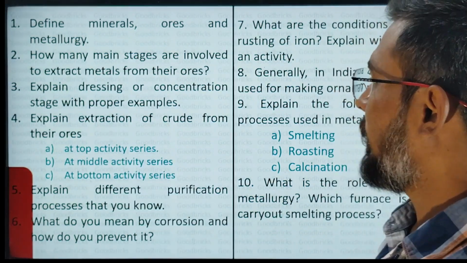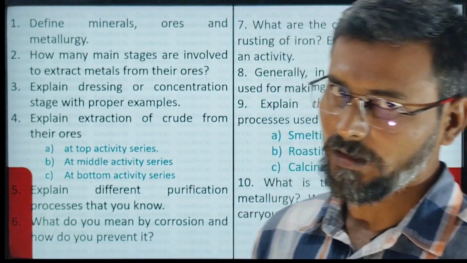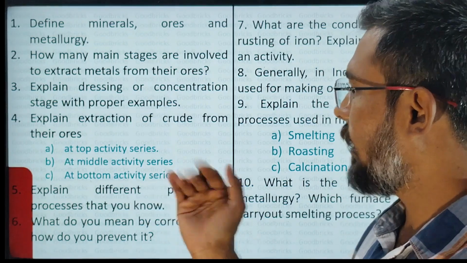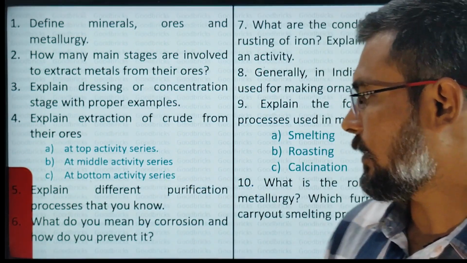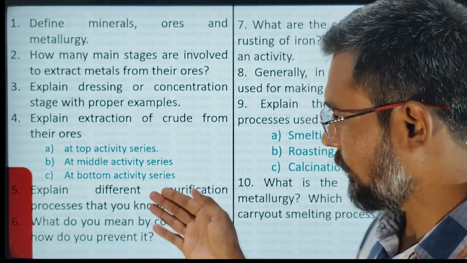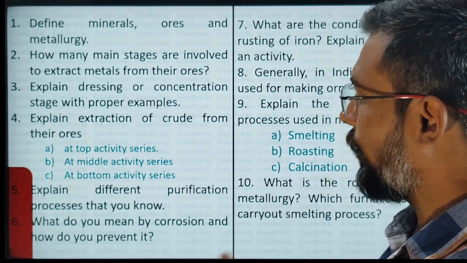Next, explain extraction of crude metal from their ores at top activity, at middle activity, at bottom activity. So next, fifth question, explain different purification processes that you know. So this is one more thing. And what do you mean by corrosion, and how do you prevent it?